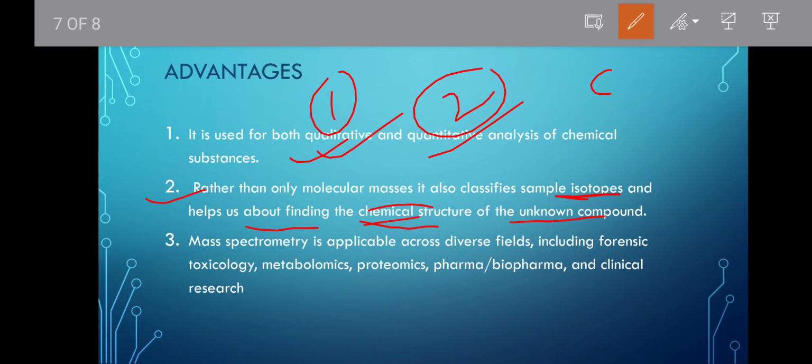Then this is applicable in all diverse fields like forensic toxicology, where it is mostly used, then metabolomics, proteomics, pharma, and also in clinical research.